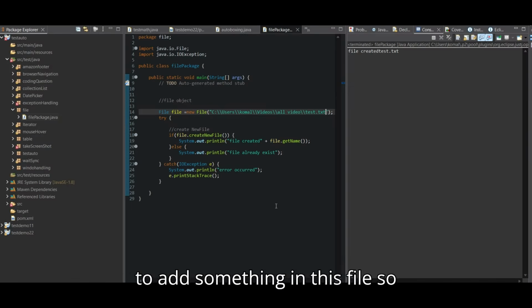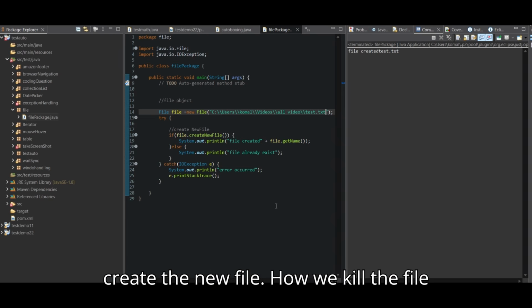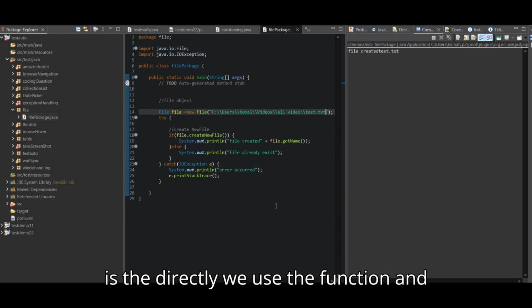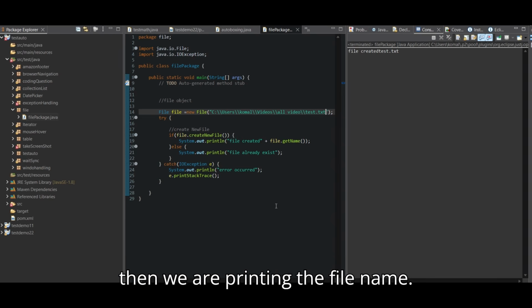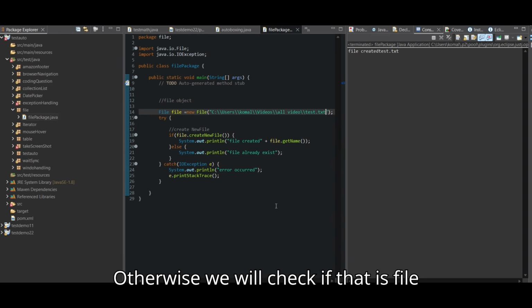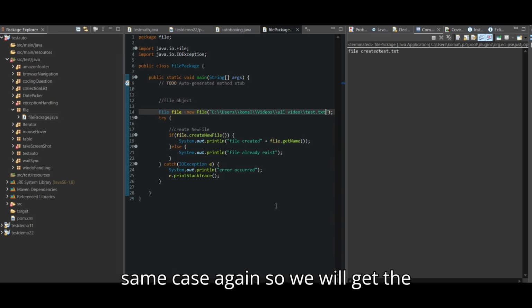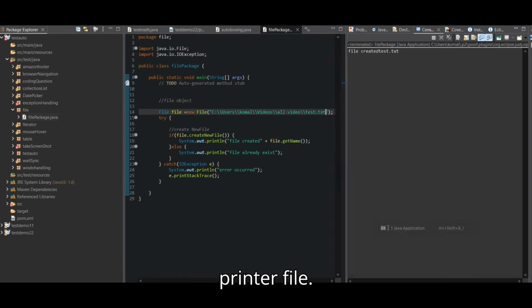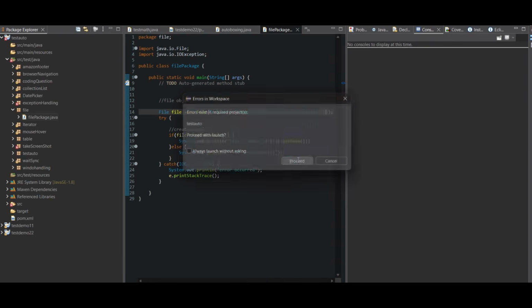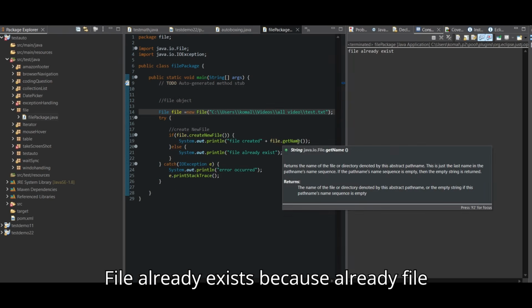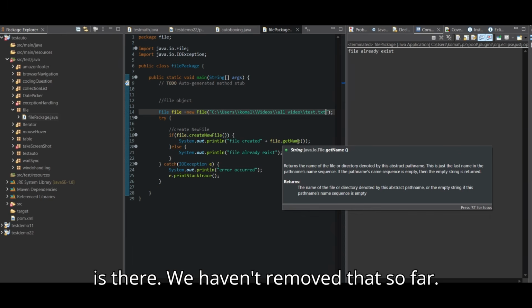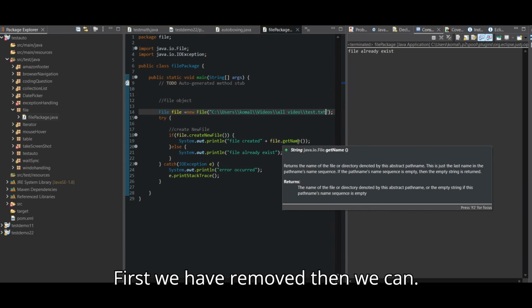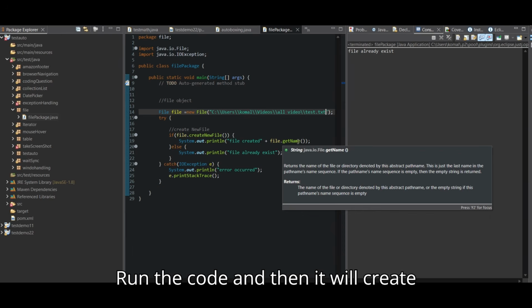If you want to add something in this file, understand that first of all we have created the file object, then we create the new file. We use the function directly and print the file name, otherwise we check if the file already exists. Now if we run the same case again, we will get the print file already exists, because the file is already there. We haven't removed it so far. First we have to remove it, then we can run the code and it will create it again.